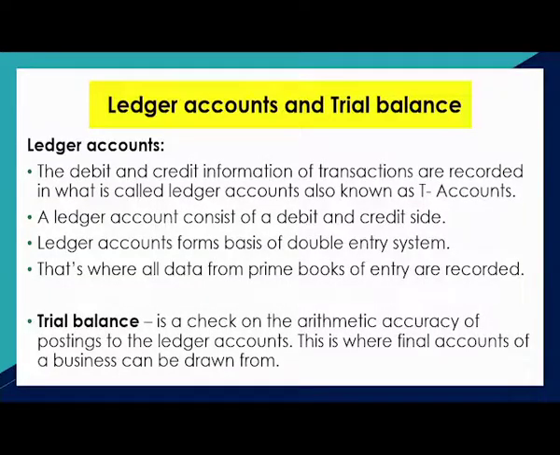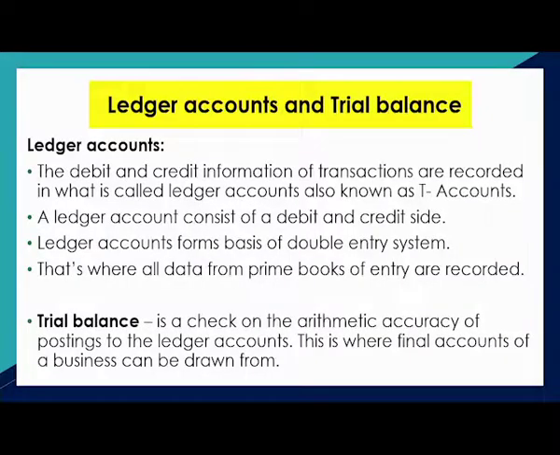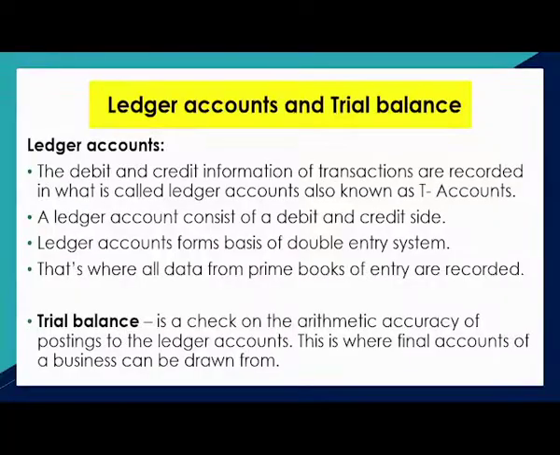What goes to the trial balance are balances of ledger accounts. The trial balance has a credit and a debit column. And the totals of those two columns must equal. If they don't equal, it means there is an error in posting somewhere, whether in ledger accounts or somewhere back in some of the books. But when they equal, it's an indication that all is well. Hence they say it is a check on the arithmetic accuracy of posting to the ledger accounts.